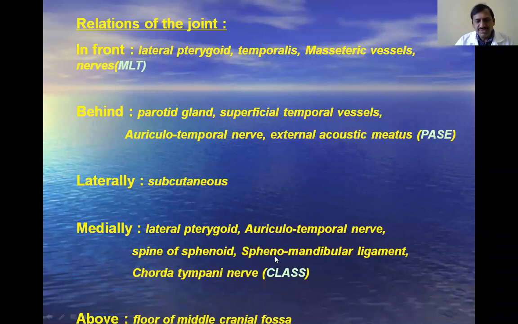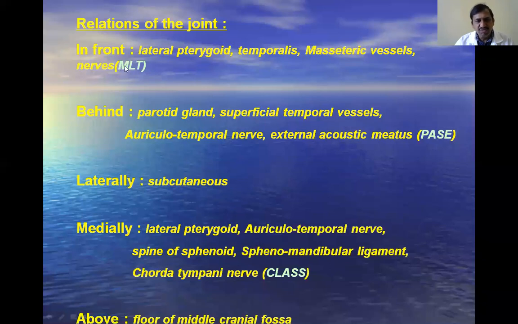And one S is the sphenomandibular ligament, another S is the spine of the sphenoid. The spine of the sphenoid is above, and the continuation of this is the sphenomandibular ligament. Like this, there are different structures which have medial relation with the temporomandibular joint.